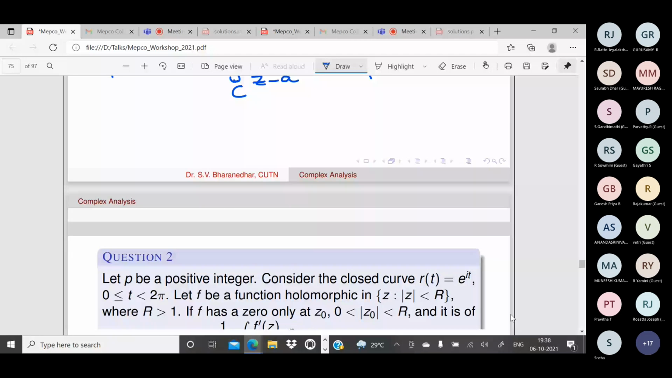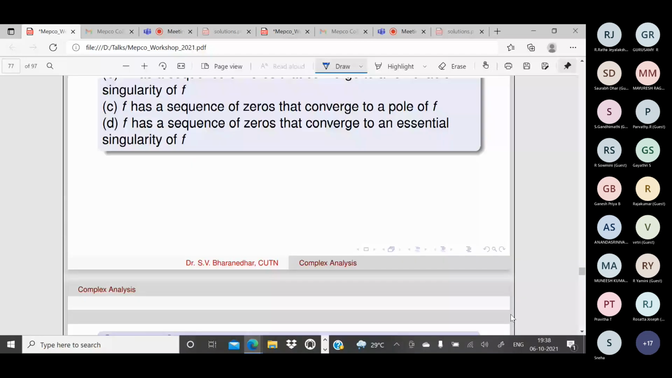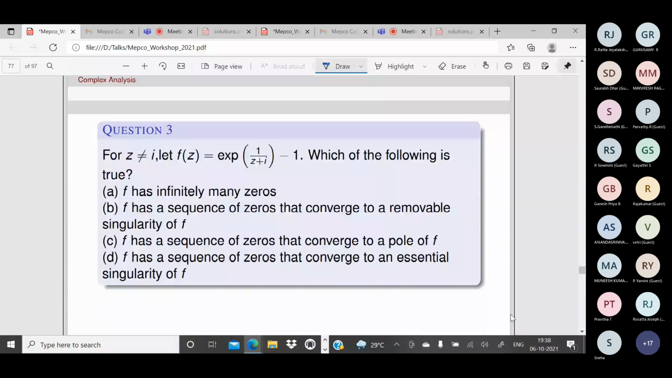Okay, think about this problem. For z not equal to y, again they are playing with the exponential function. But before going to this, let us discuss singularities first, and isolated singularities, and then come to this problem. That will be better.